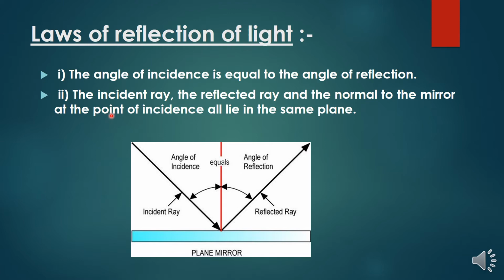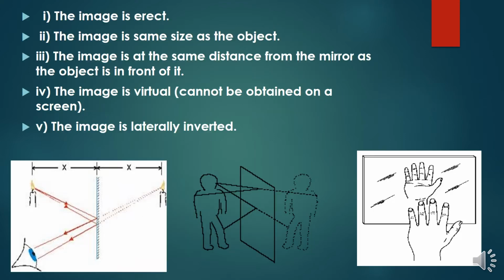Here are the two laws: the angle of incidence is equal to the angle of reflection. The incident ray, the reflected ray, and the normal to the mirror at the point of incidence all lie in the same plane. So here you can see the incident ray which falls on the plane mirror and is reflected to the other side. You can see the angle of incidence is equal to the angle of reflection, and the incident ray, the reflected ray, and the normal lie on the same plane.